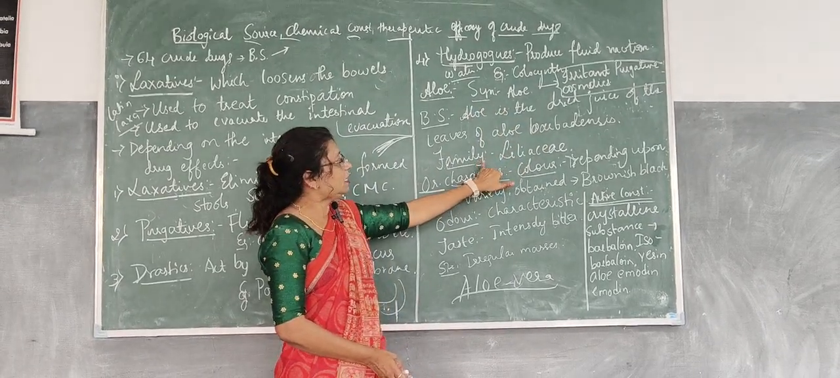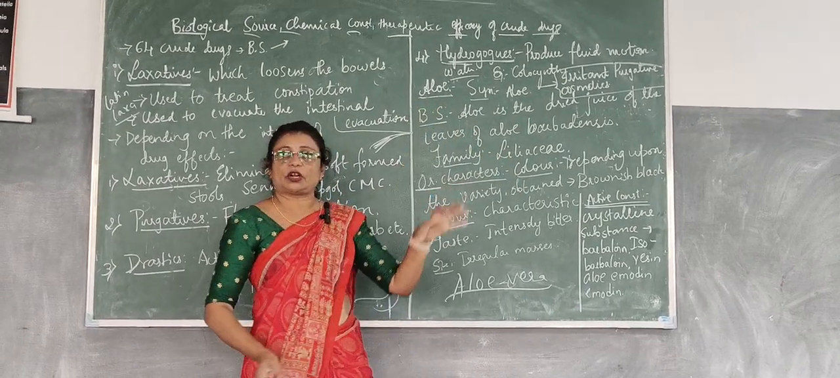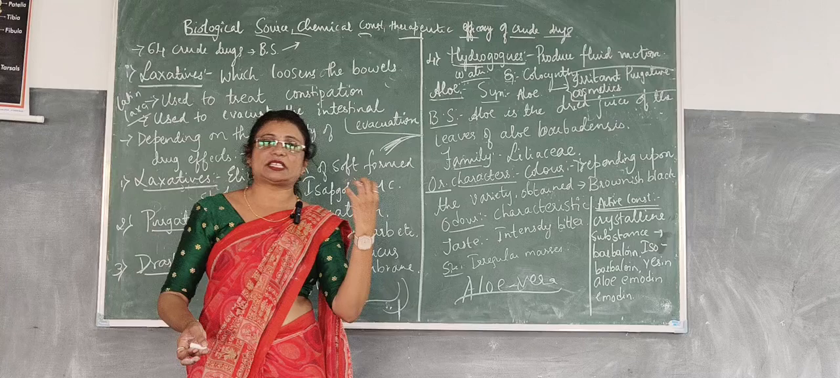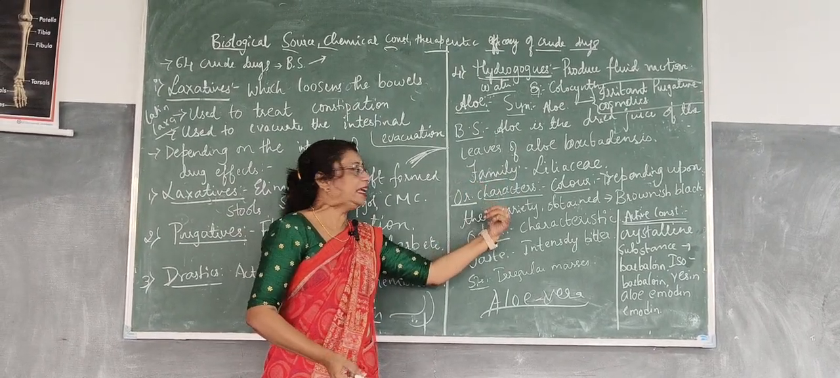And the family is Liliaceae. It belongs to the family called Liliaceae. So, the biological source of aloe is the dried juice obtained from the stems or the leaves of Aloe barbadensis belonging to the family Liliaceae.